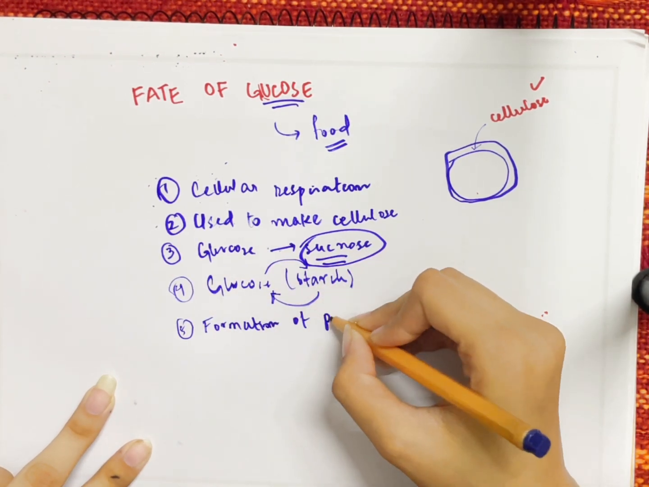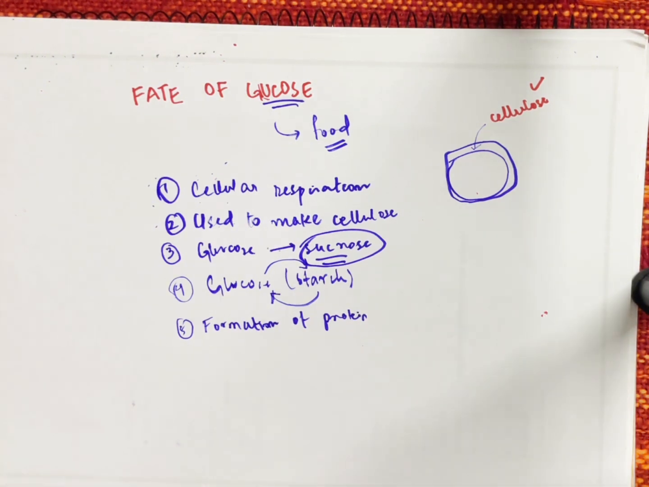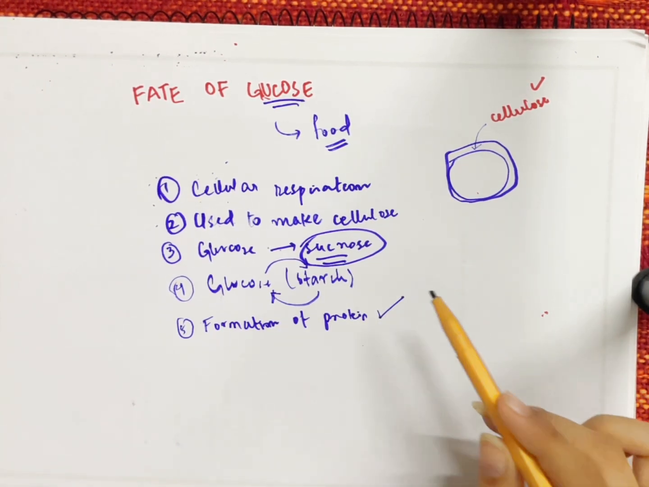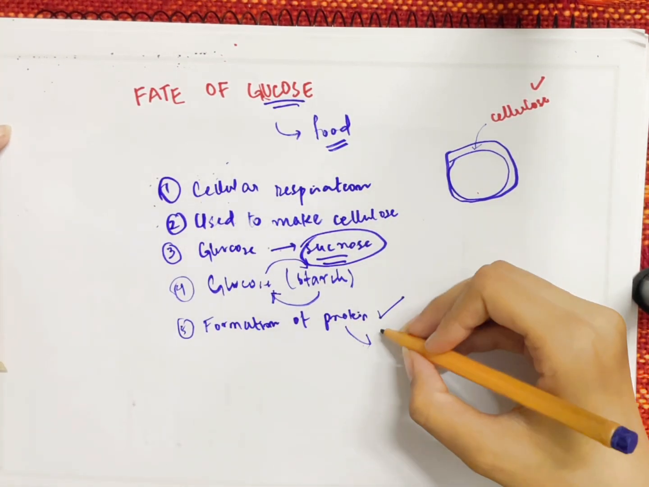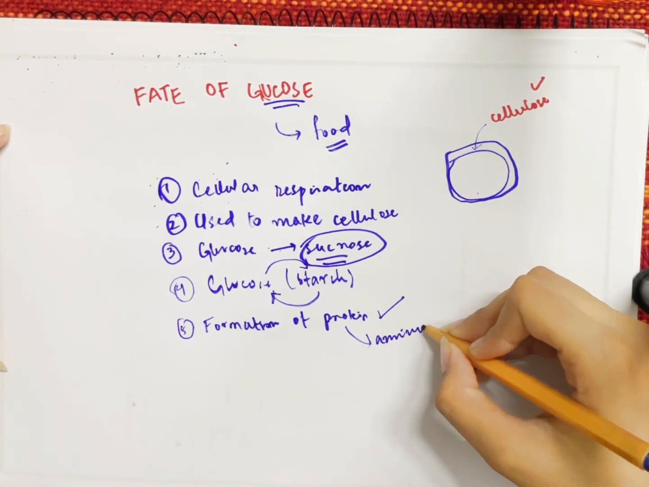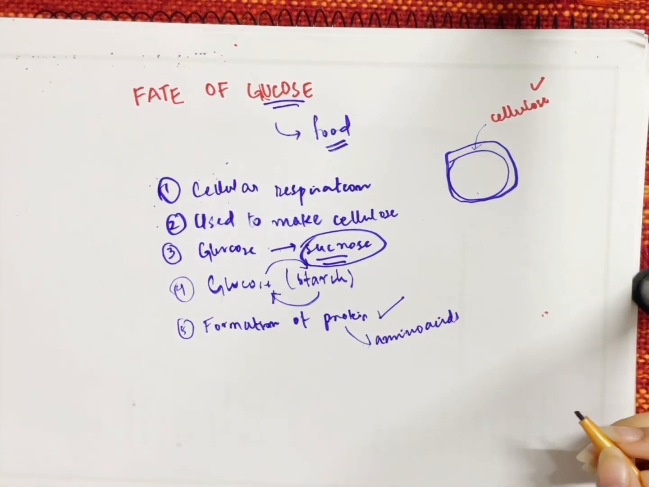formation of proteins. Why so? Because they form amino acids, and whenever nitrates are added to the amino acids, they in turn form the protein. Amino acids are the small molecules of proteins that join together to form the protein.